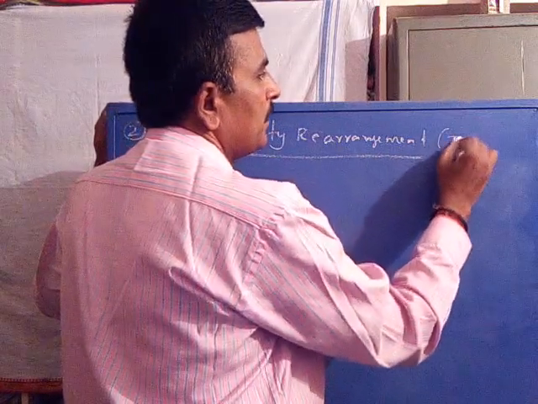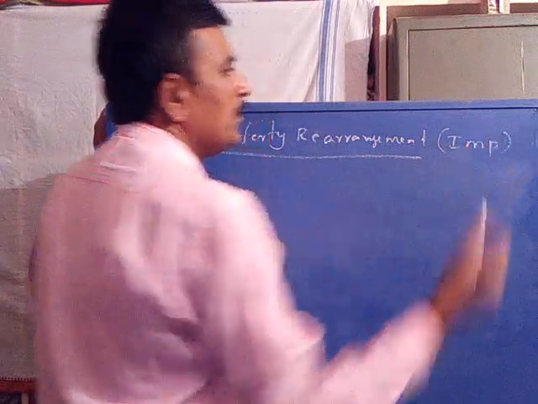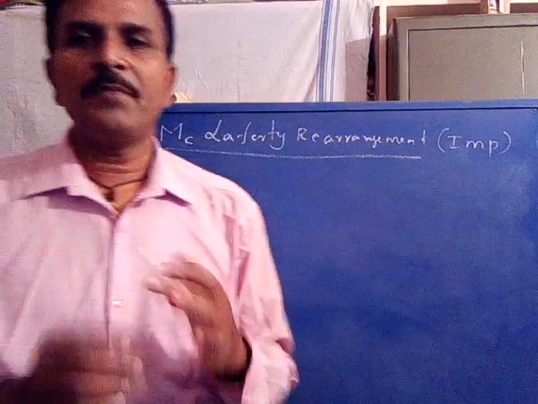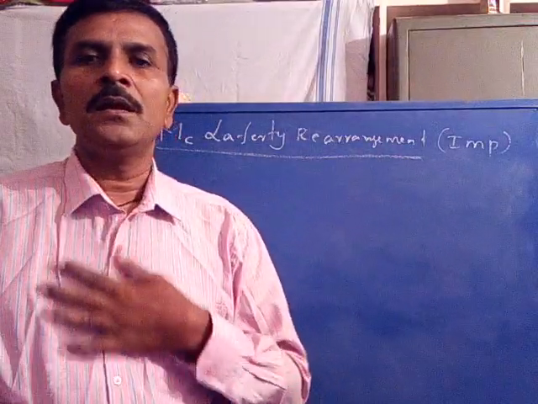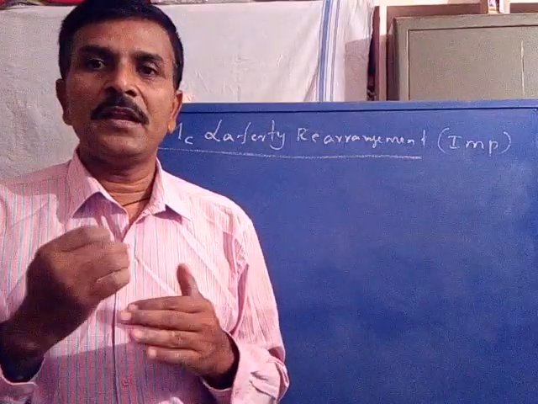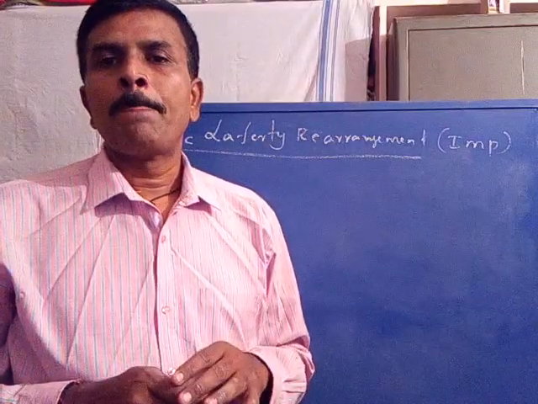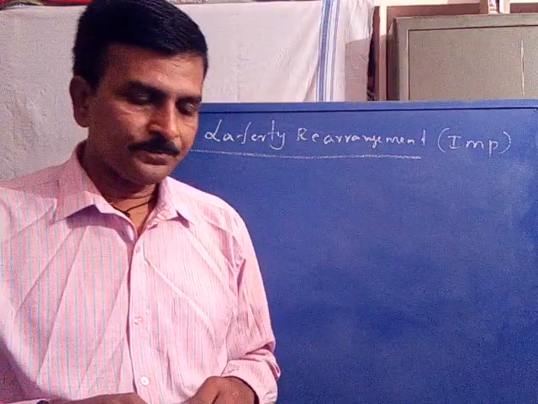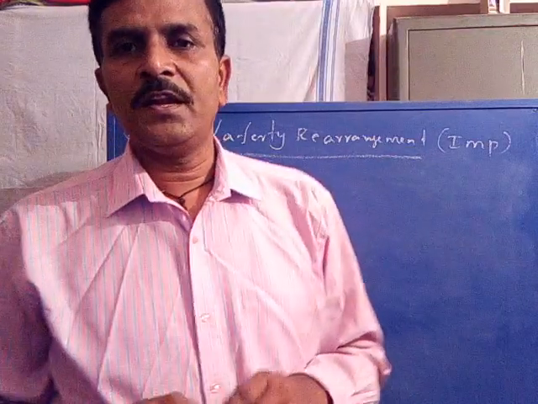This is important. The second process of fragmentation includes the McLafferty rearrangement. It is a named one. It is very important, as specifically mentioned in your syllabus. Now coming to the McLafferty rearrangement.